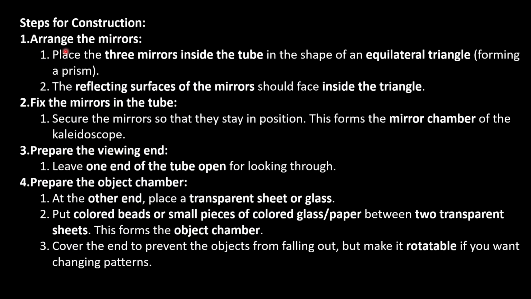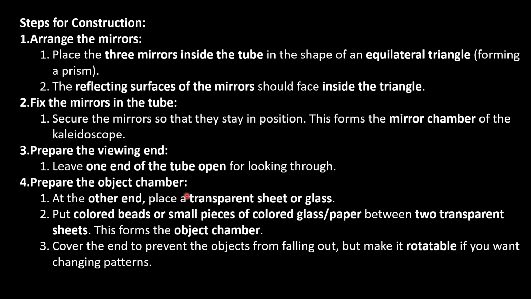Construction. Step 1: Arrange the mirrors. Place 3 mirrors inside the tube in the shape of an equilateral triangular prism. The reflecting surfaces of the mirrors should face inside the triangle. Step 2: Fix the mirrors in the tube. Secure the mirrors so that they stay in position. This forms the mirror chamber of the kaleidoscope. Step 3: Prepare the viewing end. Leave one end of the tube open for looking through.